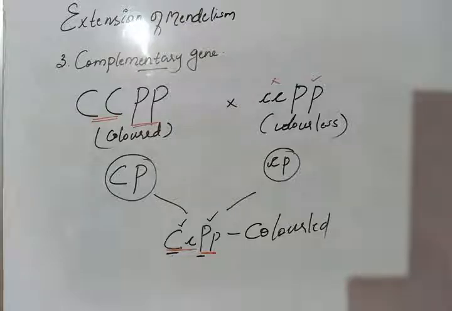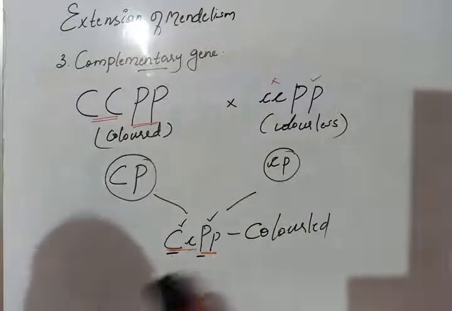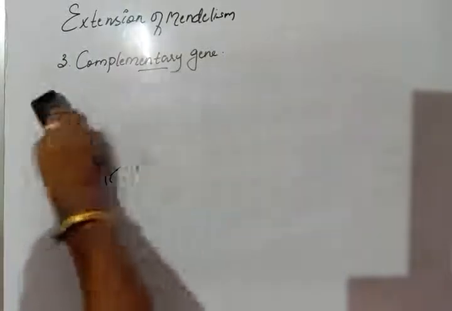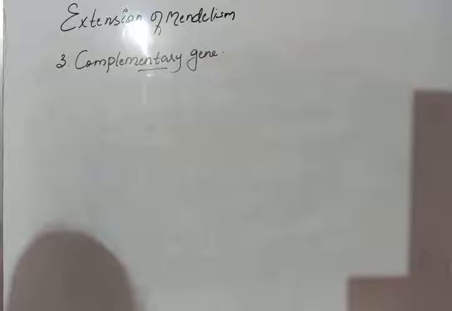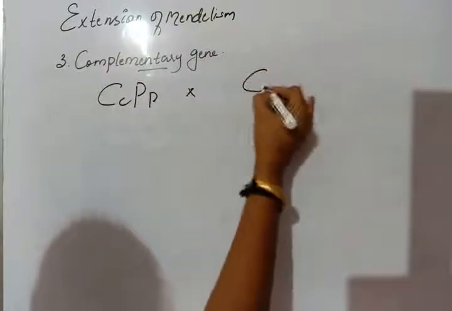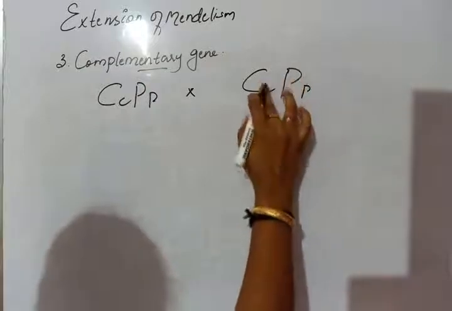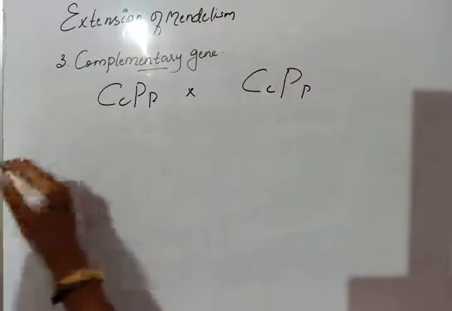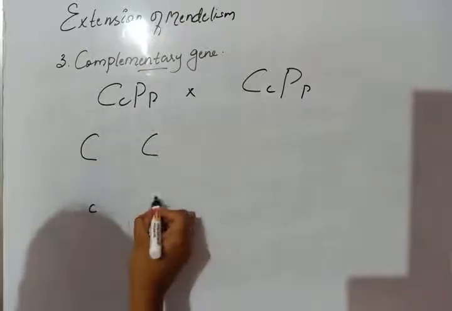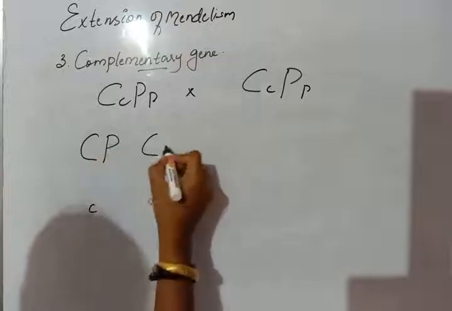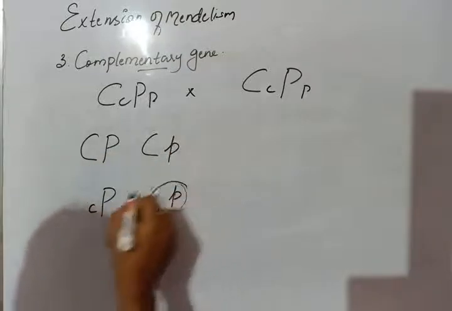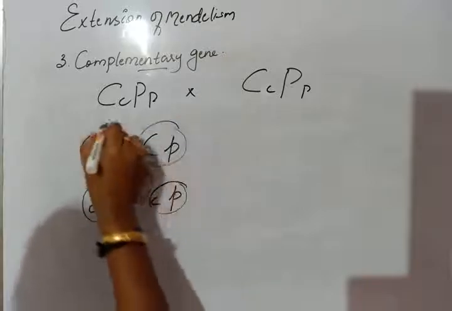Then allow the F1 to self. So we obtained F1 as colored and we want to cross the F1, that is, allowing them to self. There are two genes, so we obtain 4 different types of gametes.